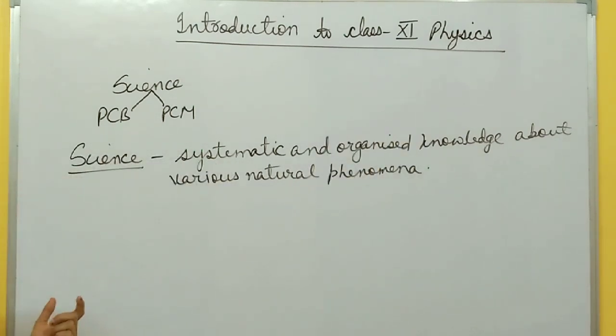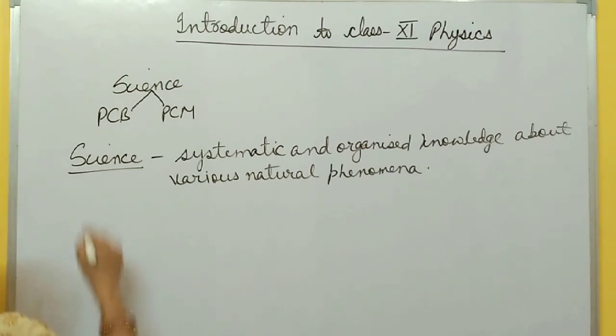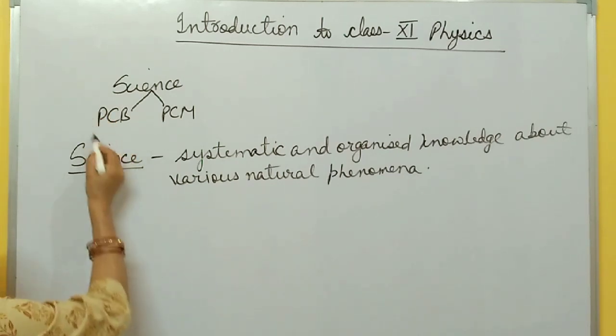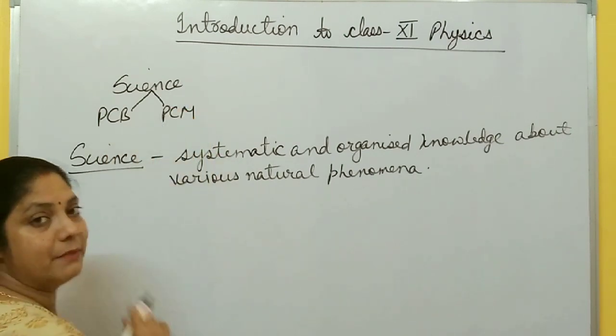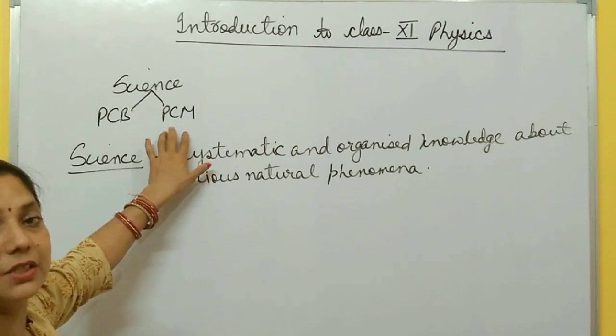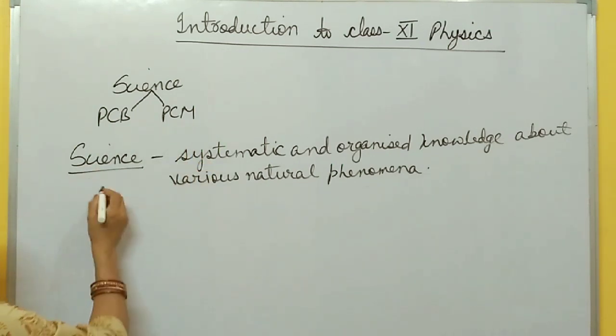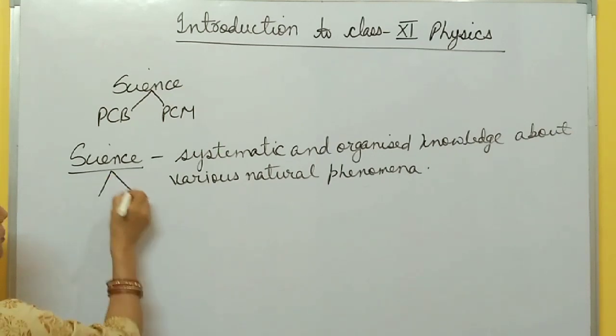And in class 11th and 12th, if you have chosen the science stream, you have to study different branches inside science. The main branches are physics, chemistry, biology, and physics, chemistry, mathematics. Physics, chemistry, biology is for medical students. PCM is for non-medical, it means engineering students, right? So science is basically divided into two branches.